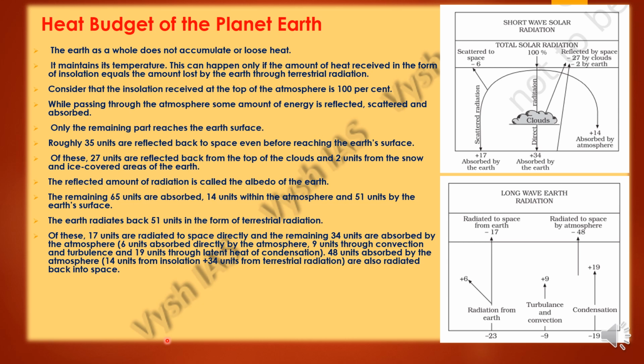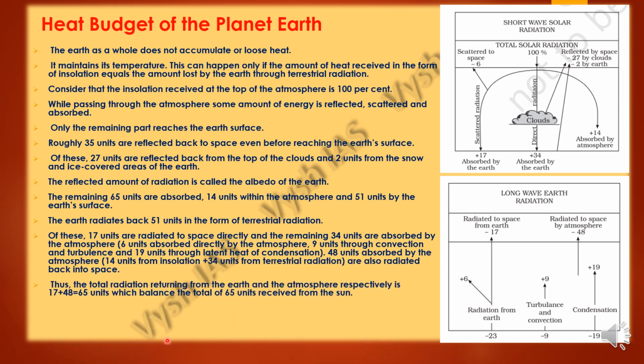Then what will happen? The remaining 48 units will get absorbed by the atmosphere. So these 14 units will be because of the insolation which came from the sun, and these 34 units from terrestrial radiation. So this will also get radiated back into the space.